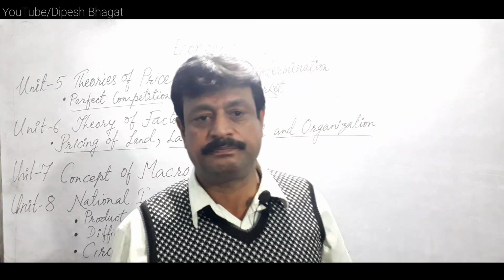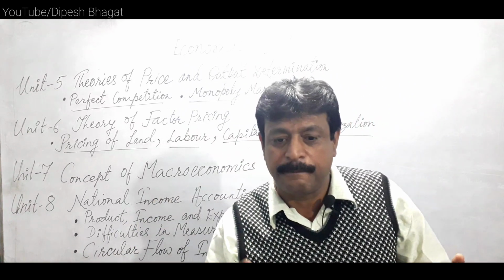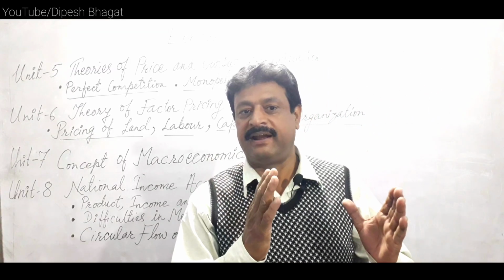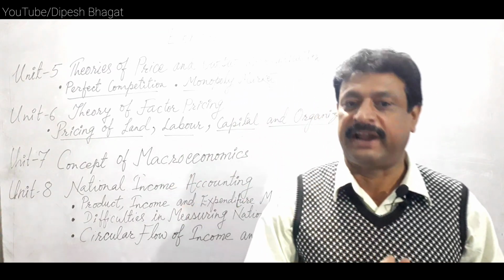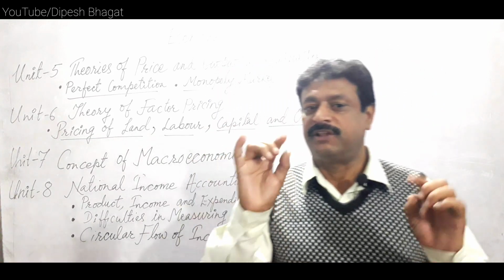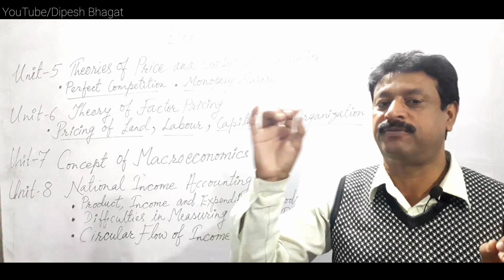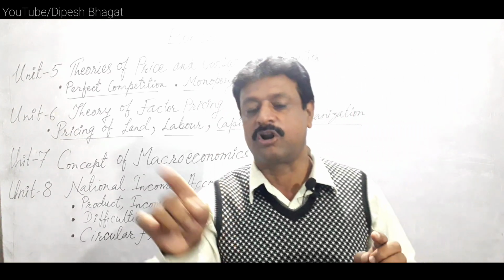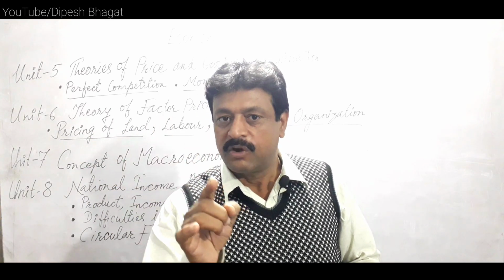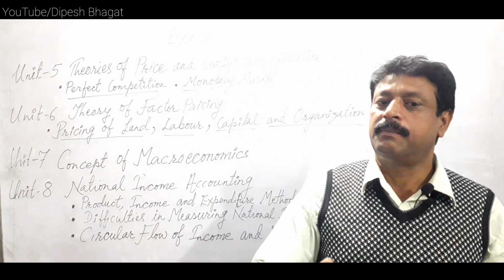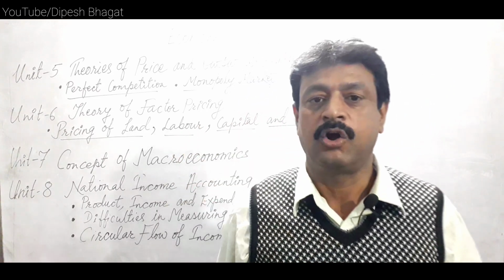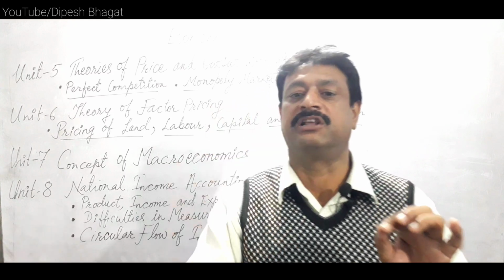We know that the income of one hand may be the expenditure of the other, so at a particular point of time there may be equal value of total production, total income and total expenditure.